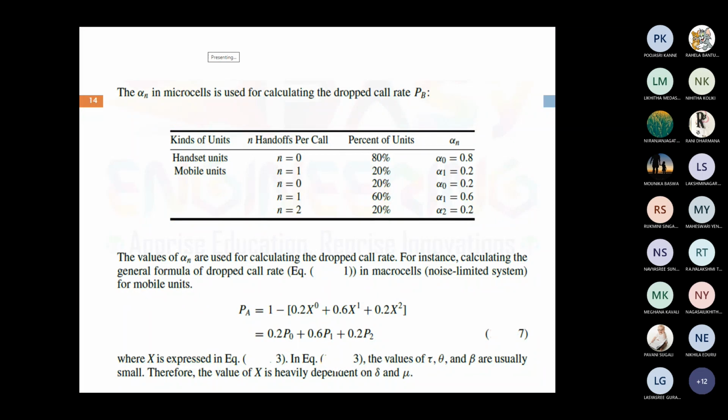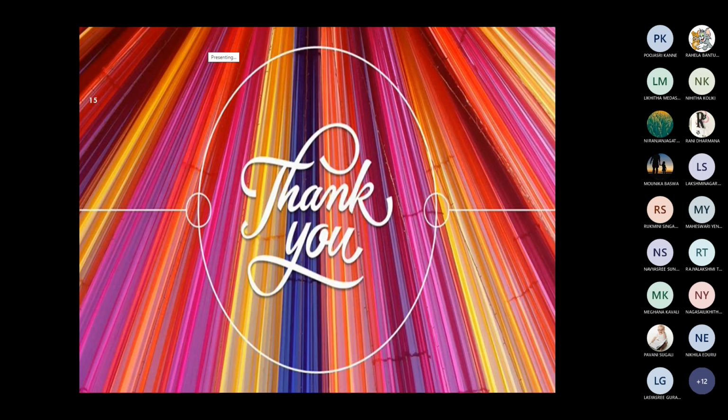In this topic, we have discussed what is meant by dropped call, what is meant by blocked call, what is the difference between dropped and blocked call, what are the factors influencing the dropped call rate increase, and how to decrease dropped call rate by using 5 factors. And we have discussed the general formula to calculate dropped call rate, the frequently used formula to calculate dropped call rate, and the dropped call rate for a noise limited system and for an interference limited system in today's class.